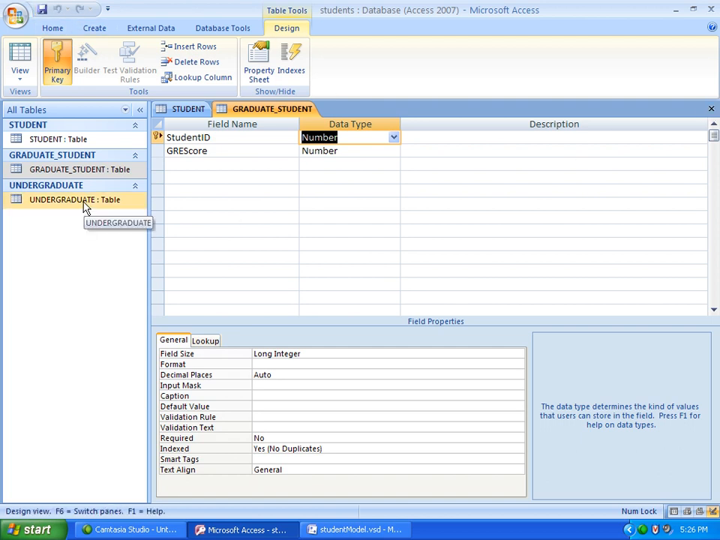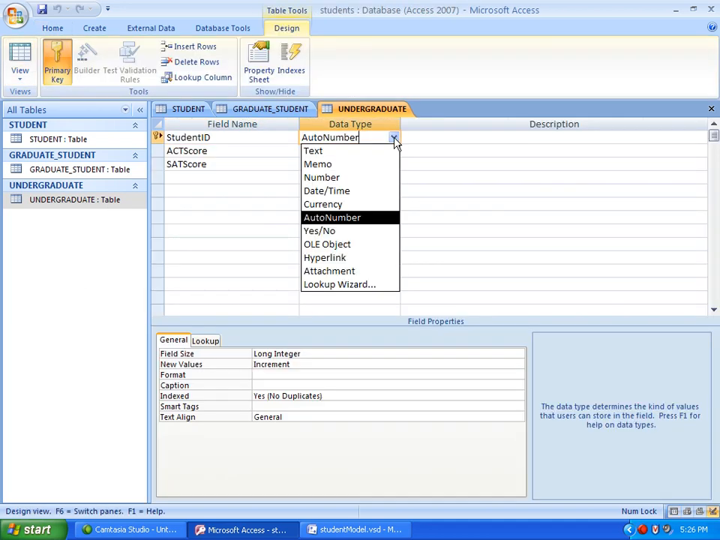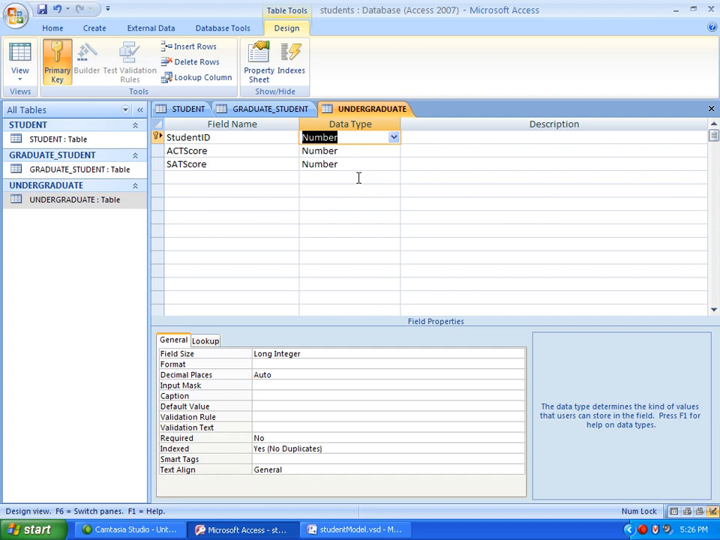Okay, let's look at the undergraduate. Once again, I need to change this to a plain number. It is the primary key, and it's also going to be a foreign key when we set up the relationship. And then we have the scores that are typical for undergraduate students, ACT, SAT, depending on what college and what region it's in, basically. Okay, so we have our tables created.